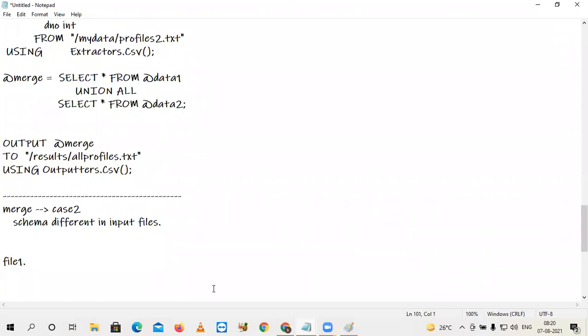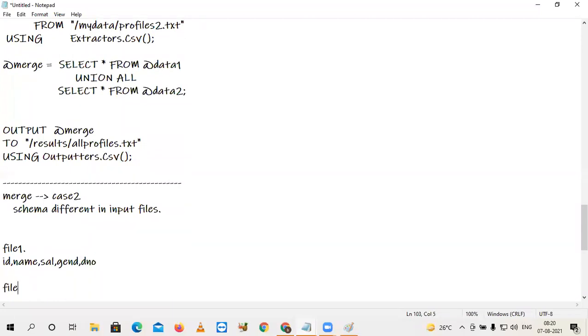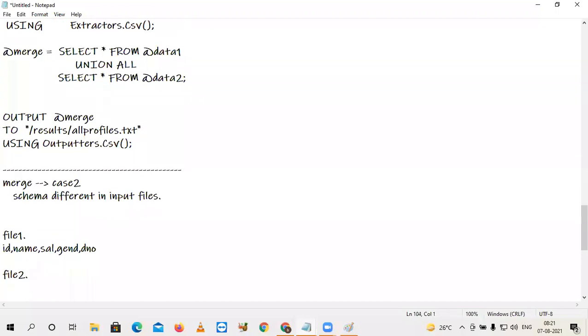The schema I have is name, this is the schema. In file 2, the schema is ID, name, gender, department number, and then salary. Schema got changed.